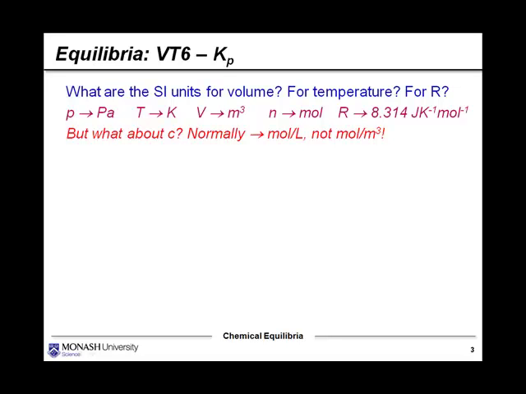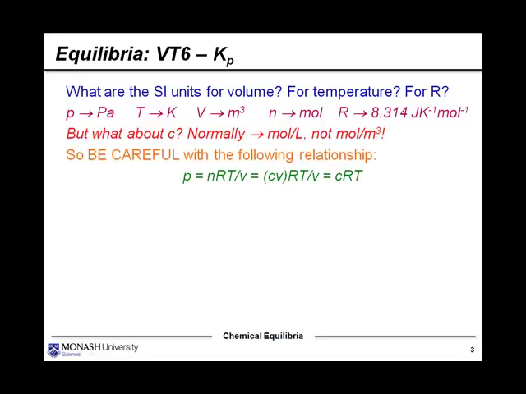But what about concentration? All the concentrations we've talked about in the past have not been in a number of moles per cubic metre. It's in moles per litre, and that's what we're most familiar with. So we have to be careful if we're going to use this relationship, because those two V's that we cancelled when we made this relationship have to be in the same units.